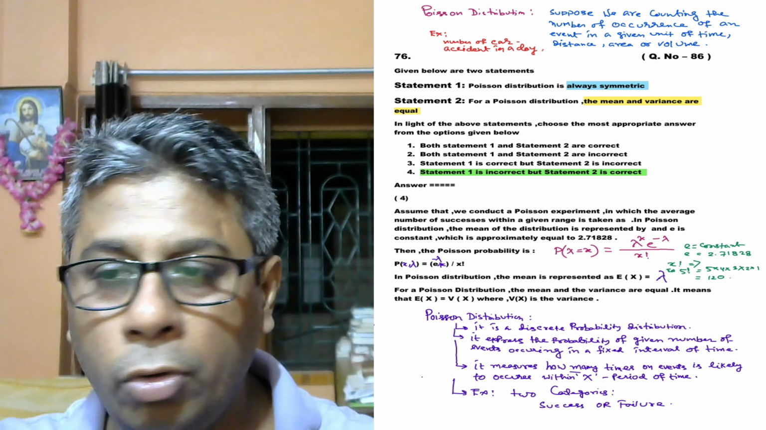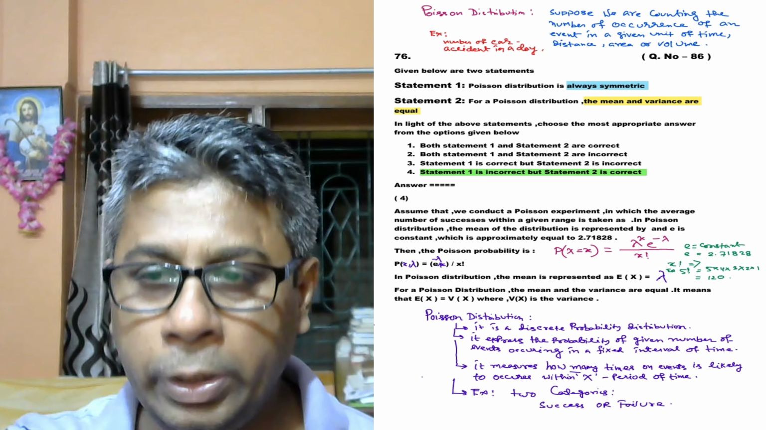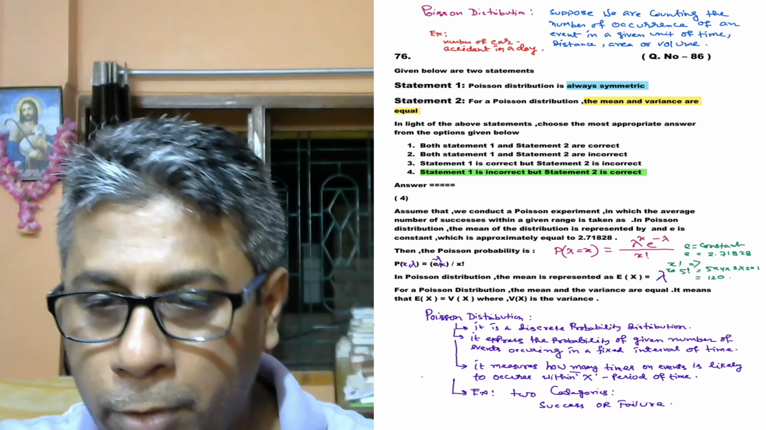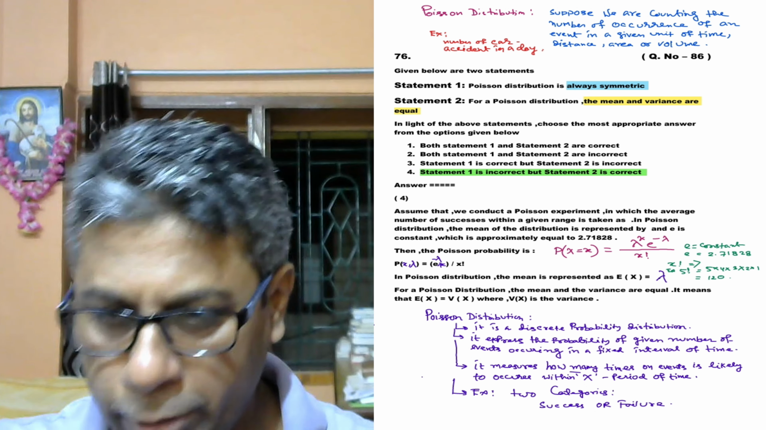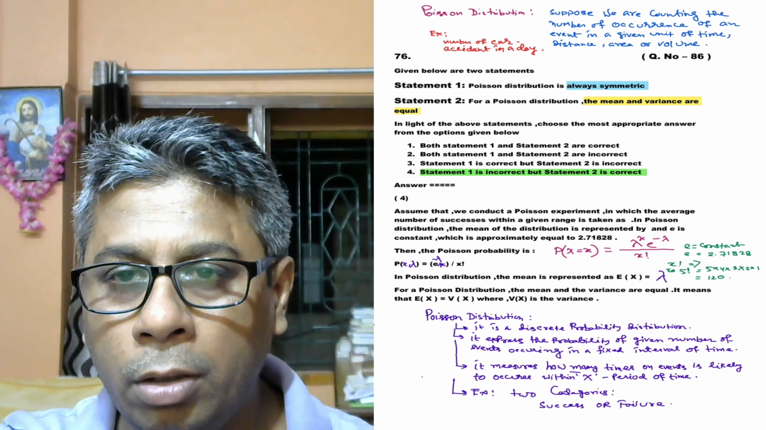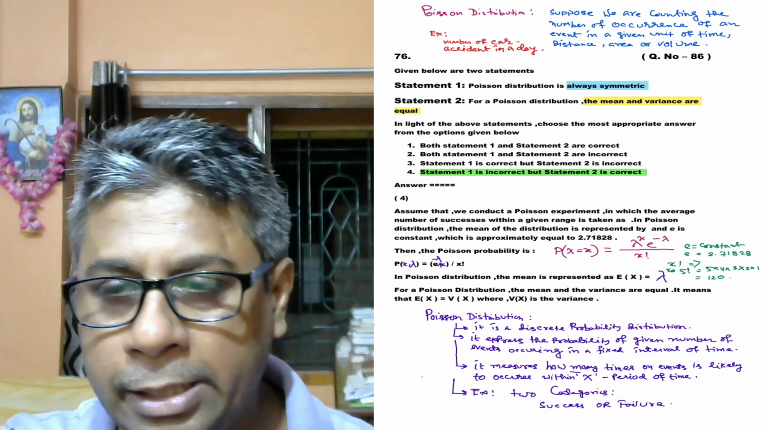First of all, we have to understand what Poisson distribution is. Number 1, it is a discrete probability distribution. Number 2, it expresses the probability of a given number of events occurring in a fixed interval of time. Third, it measures how many times an event is likely to occur in a given period of time. Example: two categories, success or failure, or the number of car accidents in a day.